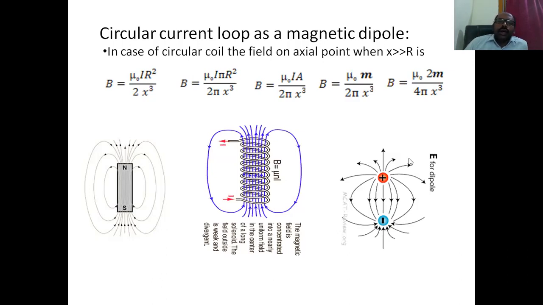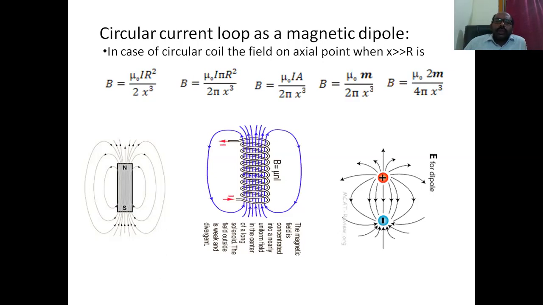Similarly here, we derive the magnetic field strength, or magnetic induction, in two cases: a point on the axial line and a point on the equatorial line. After calculating the magnetic induction in both cases, we compare it with the electric field due to the electric dipole.